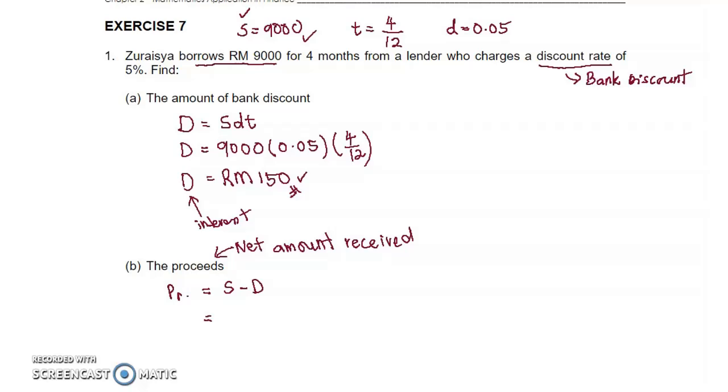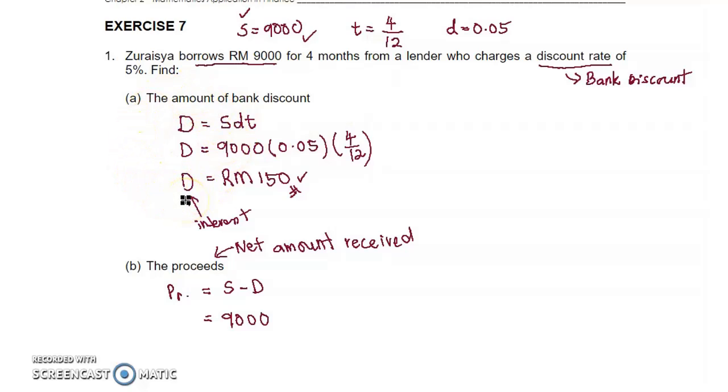So Zuraisha wants to borrow 9,000. Since this is the bank discount concept, the interest must be deducted first. The interest here again refers to bank discount.